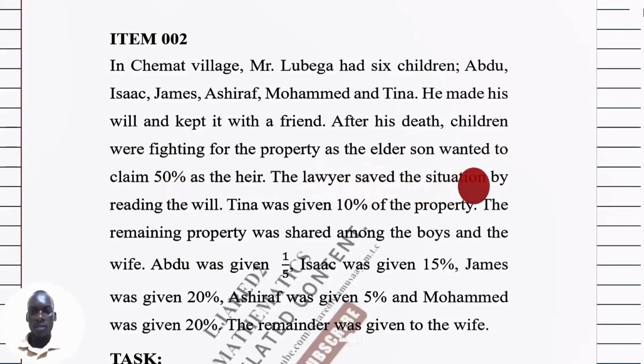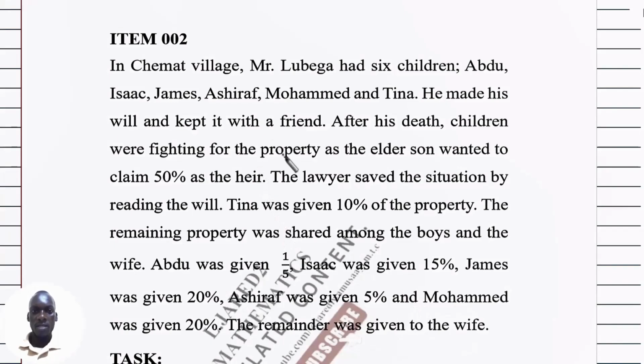The lawyer saved the situation by reading the will. Tina was given 10% of the property, so it is important to note this. The remaining property was shared among the boys and the wife. Abdu was given a fifth, Isaac was given 15%, James was given 20%, Ashraf was given 5%, and Muhammad was given 20%. The remainder was given to the wife.